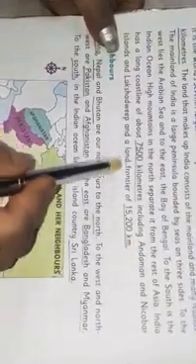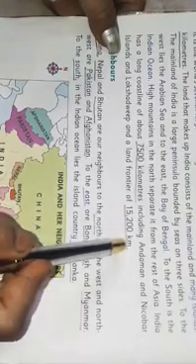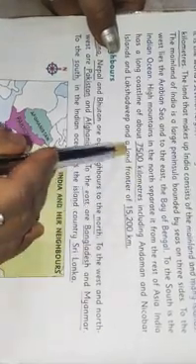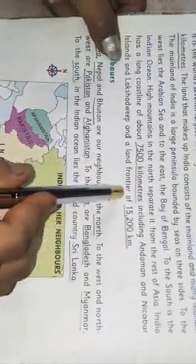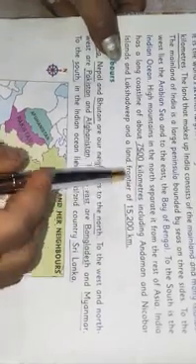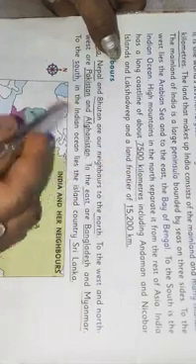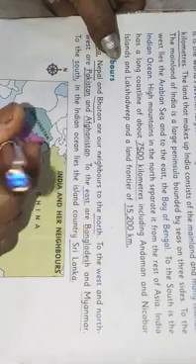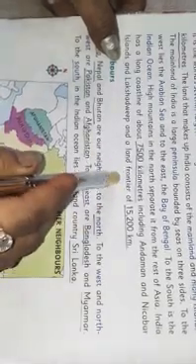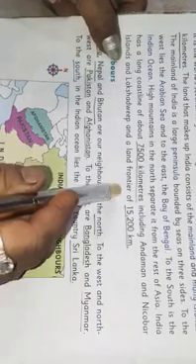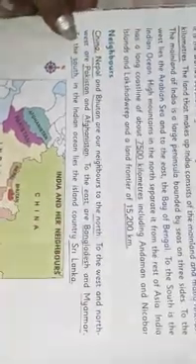And a land frontier of 15,200 kilometers. Land frontier, you can't understand, I think. So land frontier is the area near the boundaries between two countries. Between two countries always there is a boundary. So near that boundary the land is called the land frontier, and that is 15,200 kilometers.